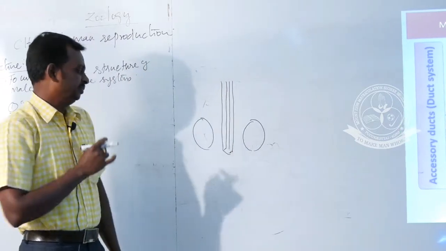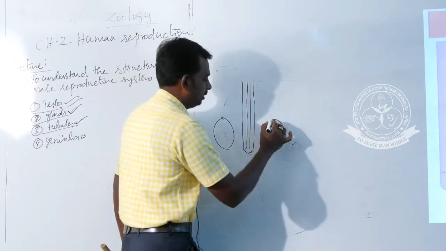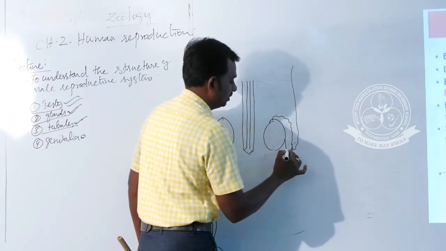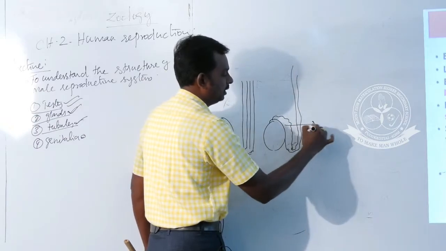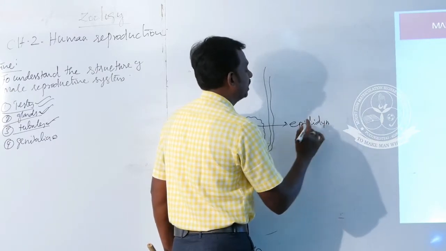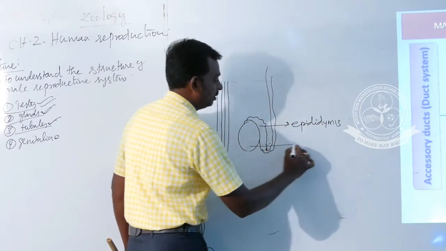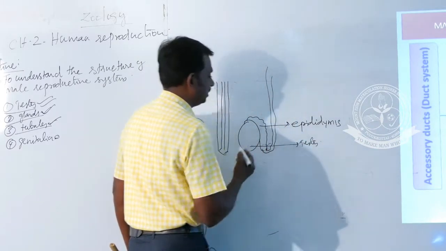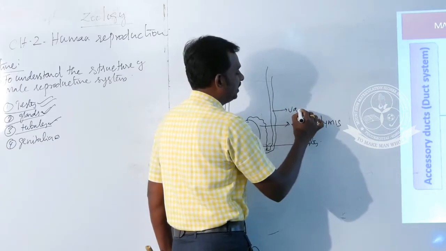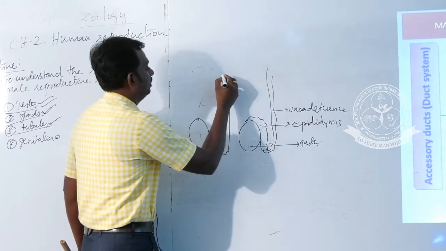This is a schematic diagram of a male reproductive system. This is a pair of testes. This is an external genitalia. Can anyone say what is the name of this structure? Epididymis. And this is called what? Testis. Okay. And this tubule, what is the name of this tubule? Vasa deferens. Okay.